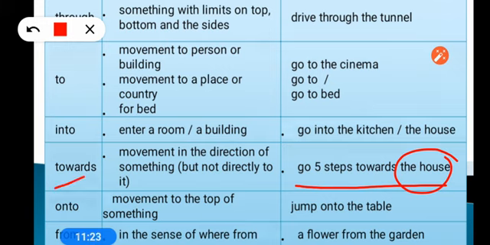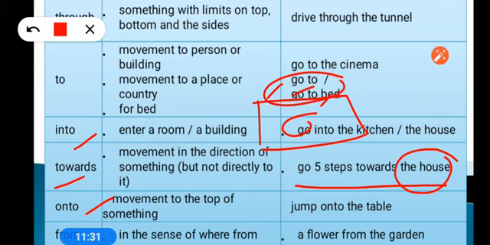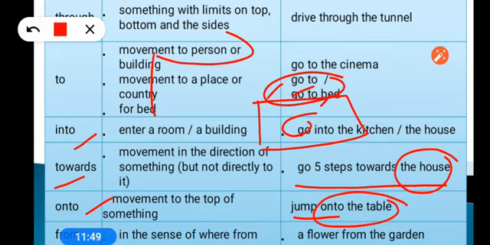Now into and onto, you try to understand. Into means inside, and onto means on the surface of something. You might have seen wrestlers, they jump onto each other. Onto. If you say a cat jumped onto the table, it means she jumped on the surface of the table.